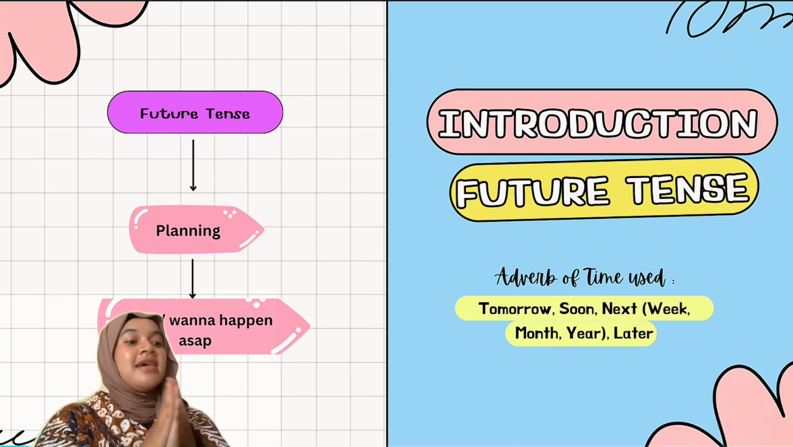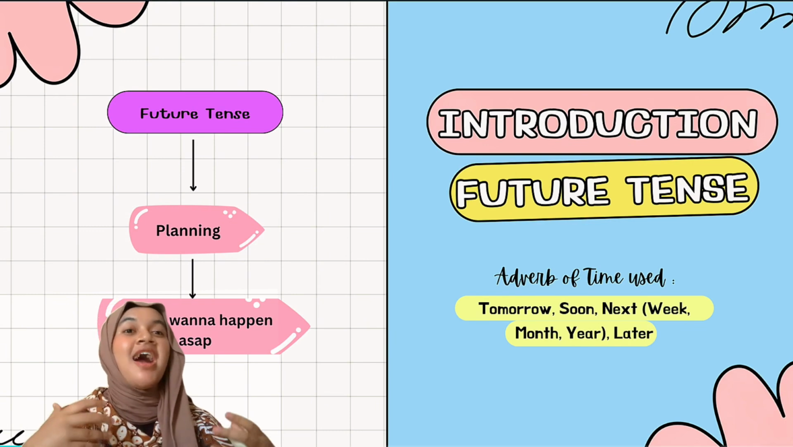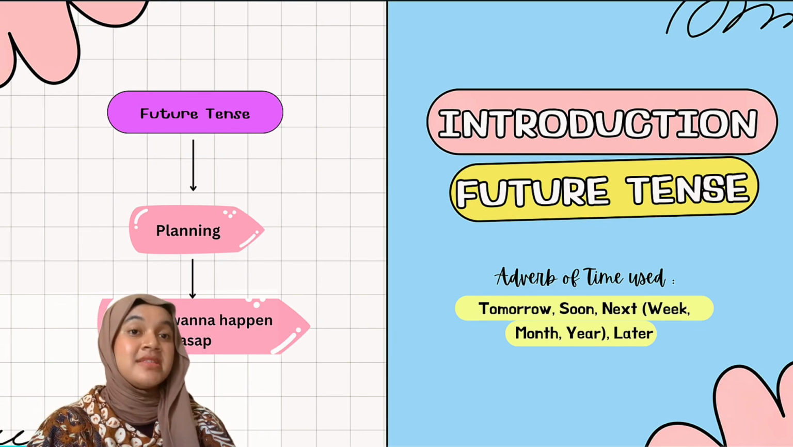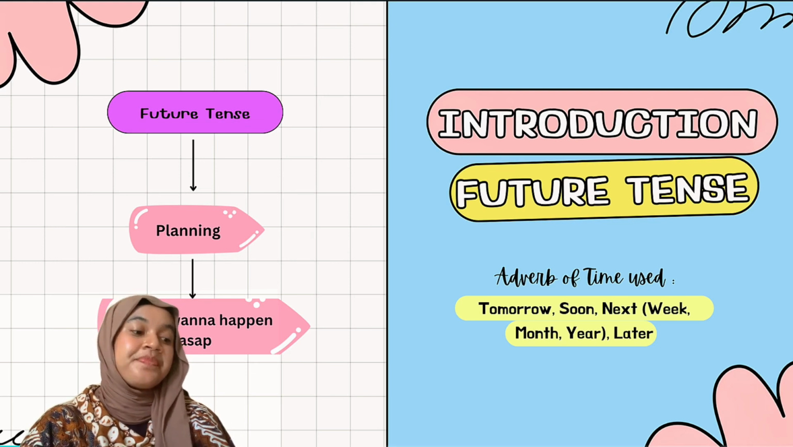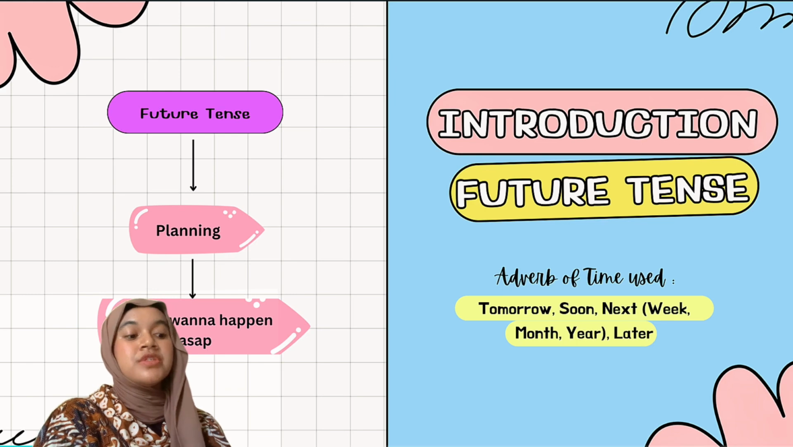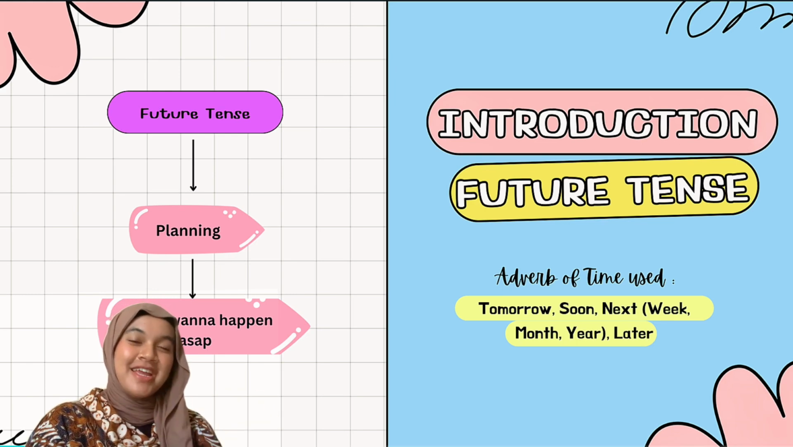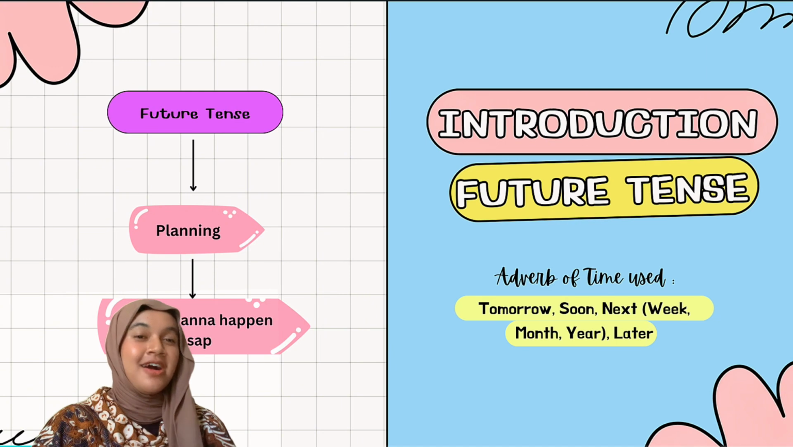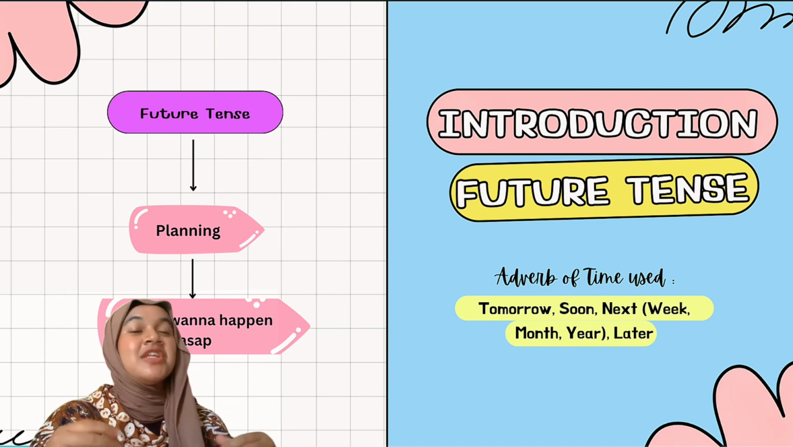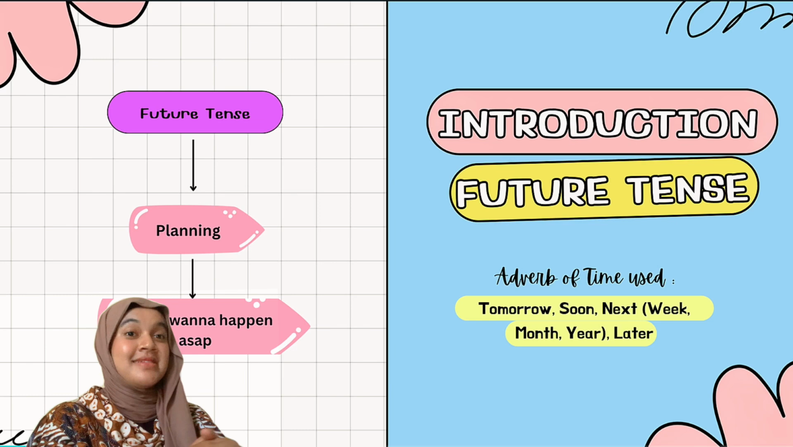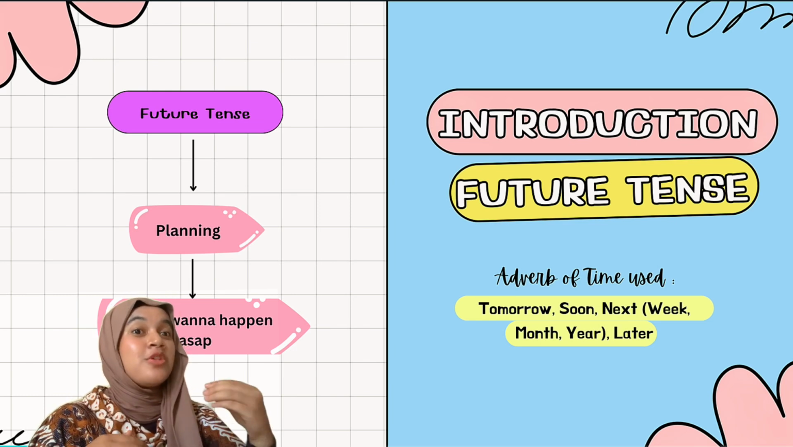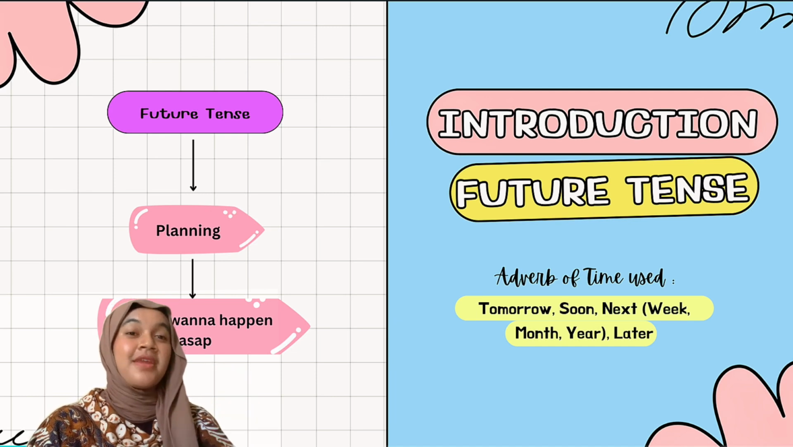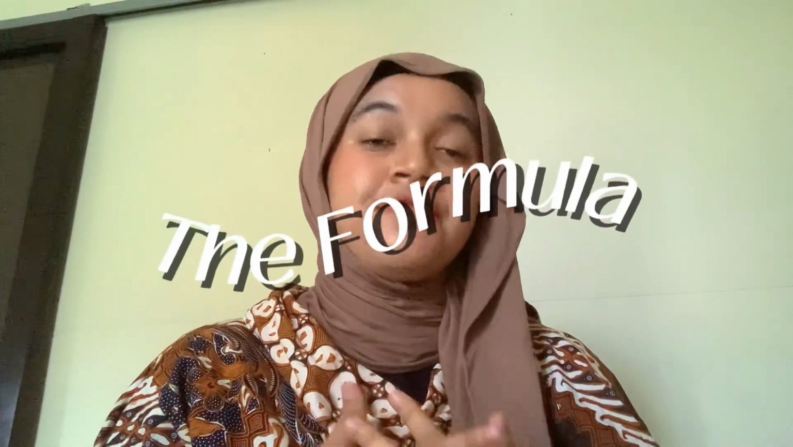Like simple past tense, we have the characteristic of future tense in adverbs of time that are used in future tenses. Like tomorrow, soon, next week, next month, next year, or later. If you find a sentence that consists of one of these adverbs of time, it must and always be future tense. Okay, guys?